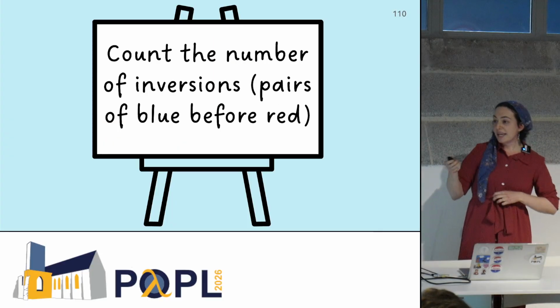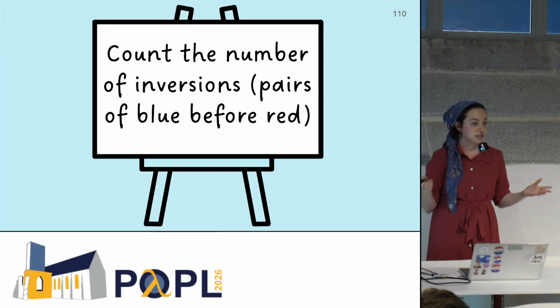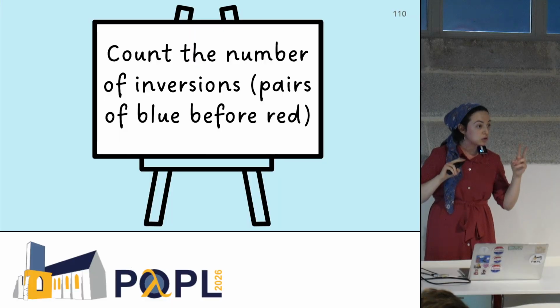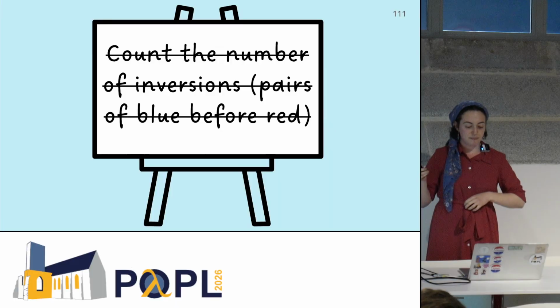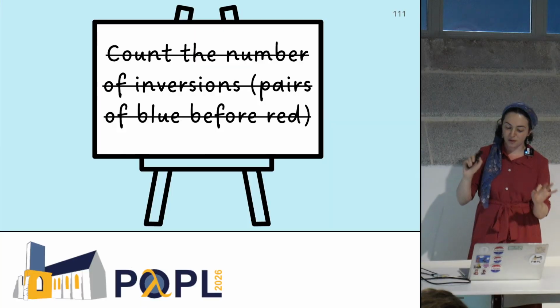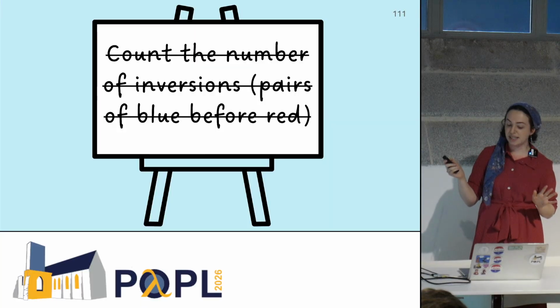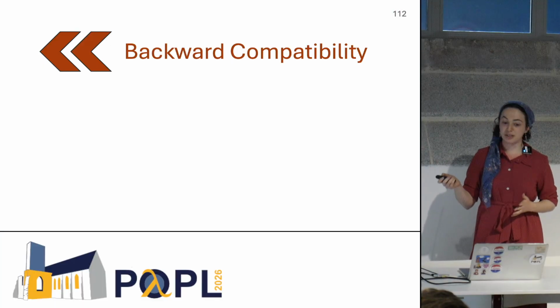So we can try to count the number of inversions. This is like a classic way to measure sortedness. So how many pairs of new before old, how many things happen out of order. But this is also insufficient. And to show why, I'll give you a little glimpse of our other method for finding equivalent atomic traces, which is using backwards and forwards compatibility.